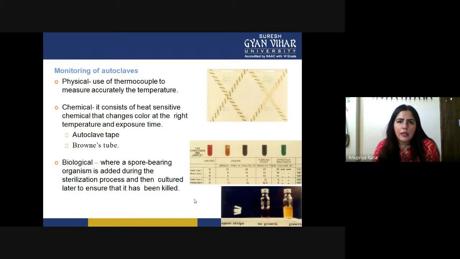In this case study, you can analyze that in the physical manner, chemical manner, and biological manner, all the parameters are very efficient when we use the autoclave. So we get almost 100% surety inside the autoclave to get better results.